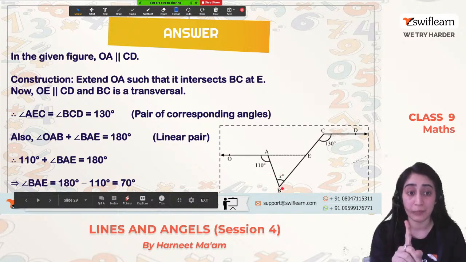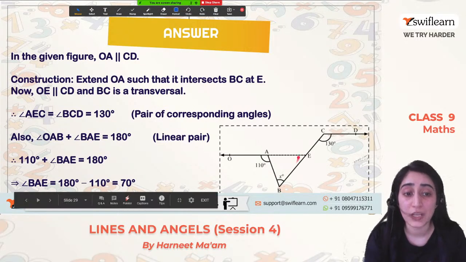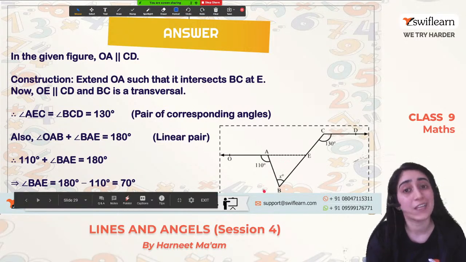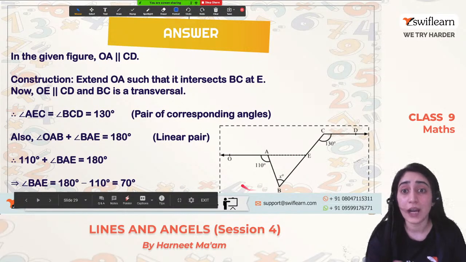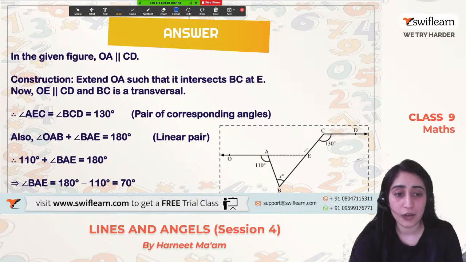This is one way. The other way is, why not we act smart? Why calculate this and then find the sum of the triangle? The other way is, see, I know this is 130 degree, right? Now I know this is 70 degree.